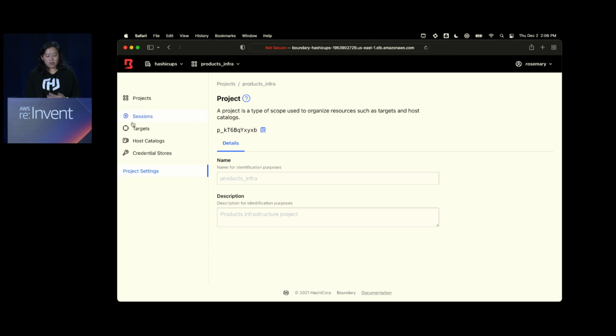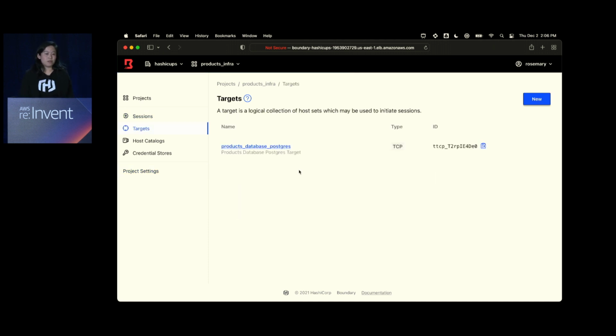But as a developer, I do have access to the database for some reason or another because, hey, maybe I need to configure something. Like right now, I need to load some data into it. So what I'll have access to is the target endpoint for Postgres. So this is all in the Boundary UI.